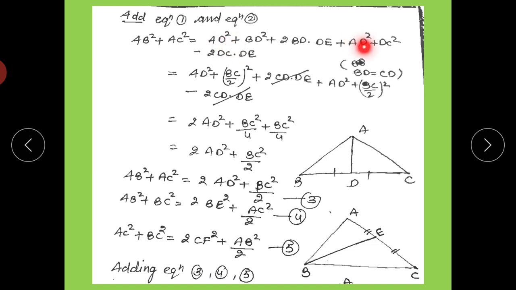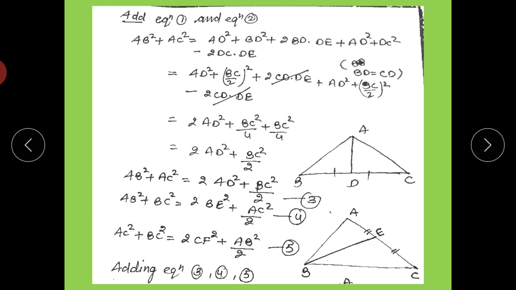AD plus AD, 2 times AD is there, and BD. Look here, 2 times BD into DE and 2 times DC into DE, in which BD and DC are equal. Why? Because D is the midpoint, so we can replace BD with CD or CD with BD. So this is plus and minus, both are cancelled out.